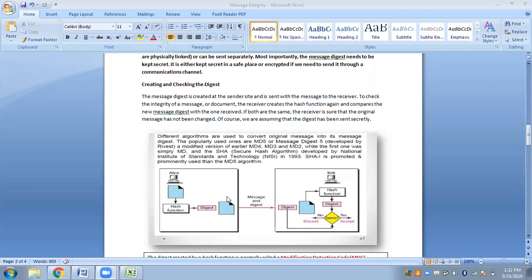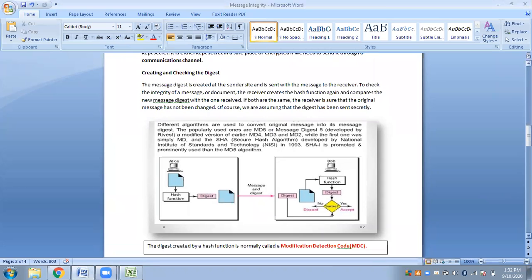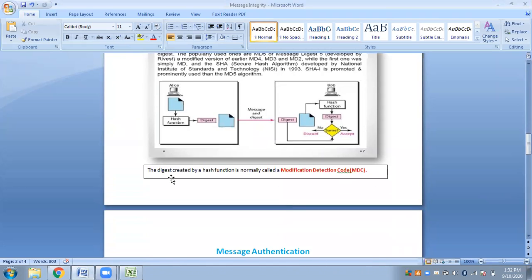So this is how a message digest is created, and this is how we ensure integrity. See, the digest created by a hash function is normally called a modification detection code. Please remember this: MDC, modification detection code.